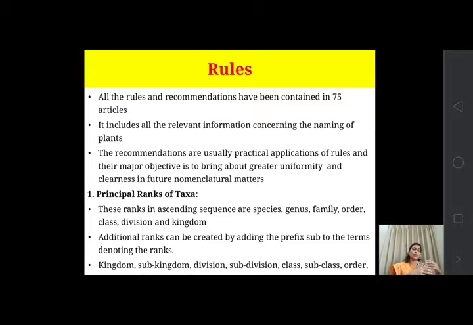When there is a need to include an additional rank, then we have to add the prefix sub to that rank. Okay, so this is about the ranking, how the sequence of the ranks is.